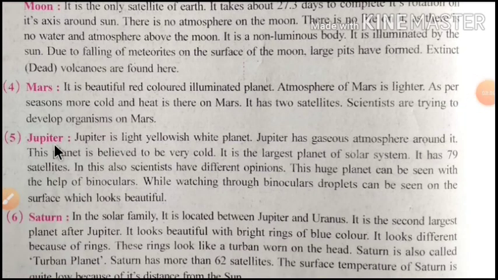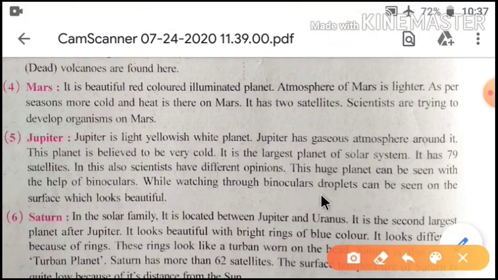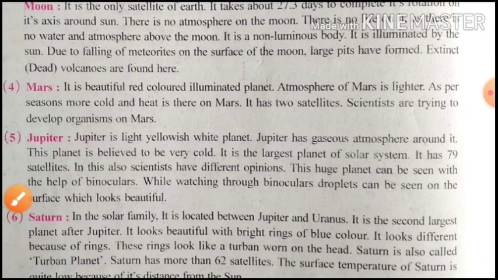Jupiter is the largest planet in the solar system. It is a yellowish white planet. It is situated at a great distance from the sun. So we can think that the planet might be very cold when viewed with a telescope or binoculars. The shape of Jupiter looks round like a full moon and its surface is colorful with red dots. Droplets means small drops. So it looks very beautiful.